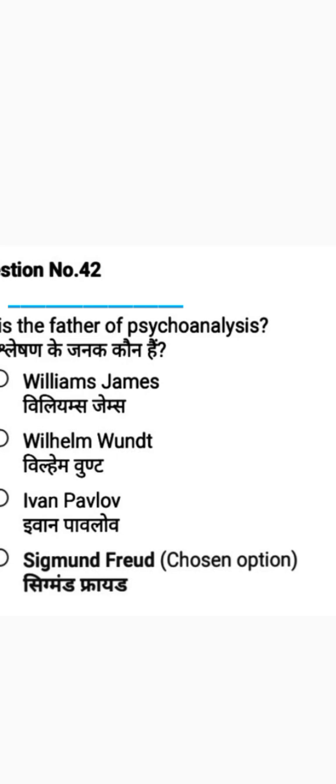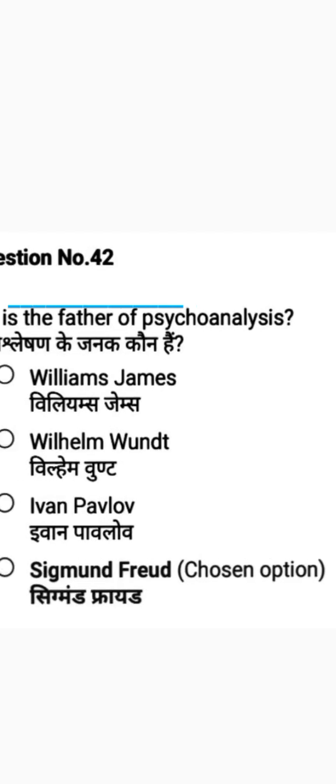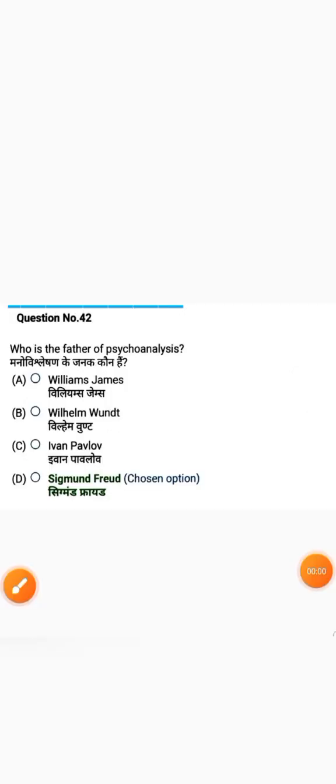the next question. Who is the father of psychoanalysis? And options: option A William James, option B William Wundt, option C Ivan Pavlov, option D Sigmund Freud. And the correct answer is option D Sigmund Freud.